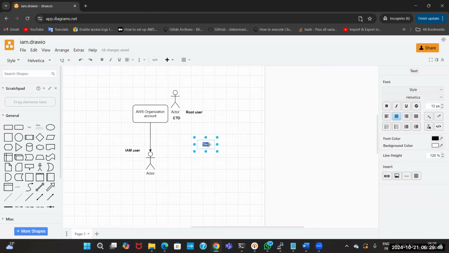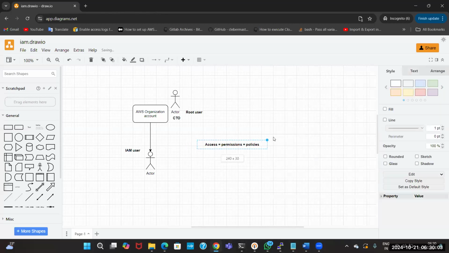Let me call it out: first of all, access, permissions, policies. Remember the word policies. This is very important. Access, permissions, or policies, all are the same, guys. The three words mean the same thing over here.